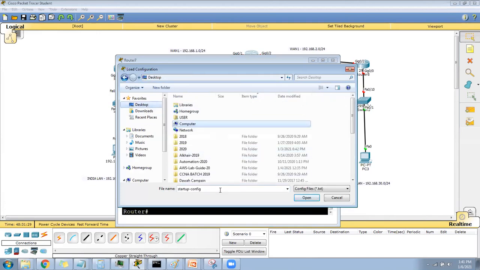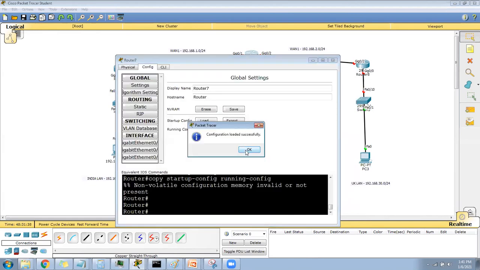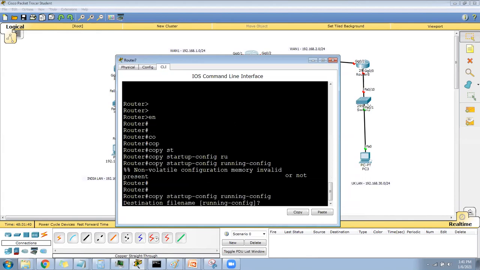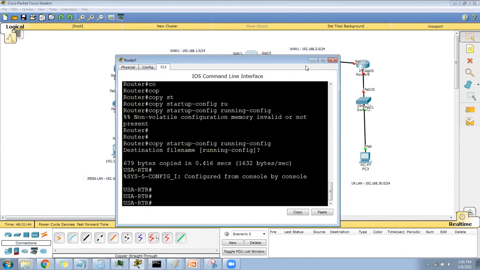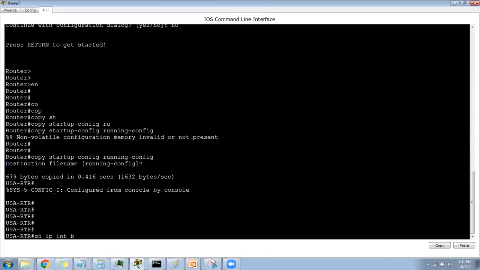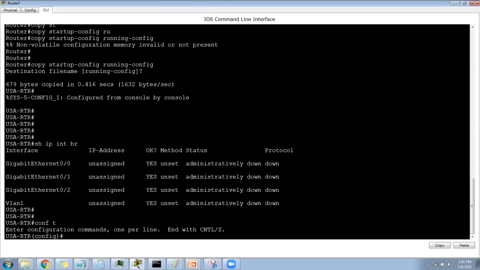Stop. Then USA configuration. Say open. Load CLI. Now again I will put yes. Now see, USA router came back. But still I don't have an interface. So show IP interface brief, nothing is there. So I need to configure quickly.